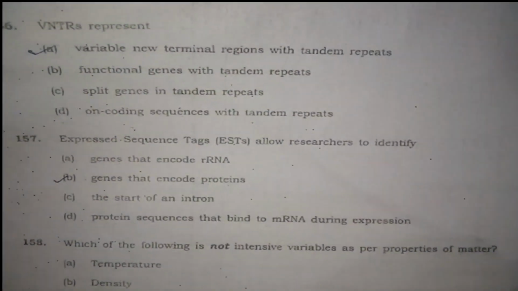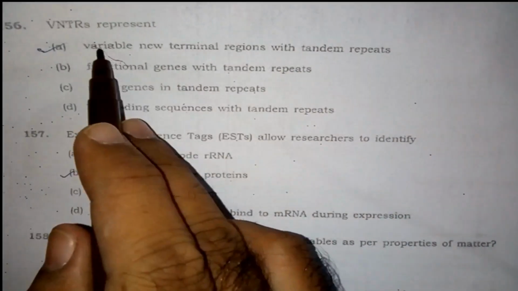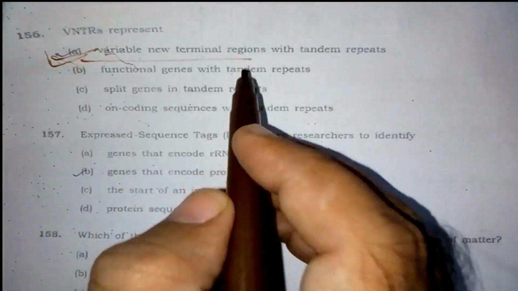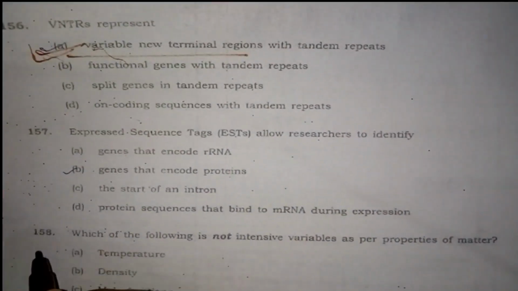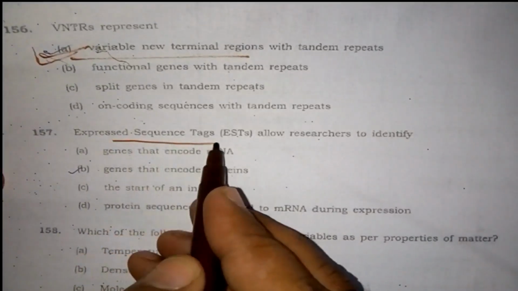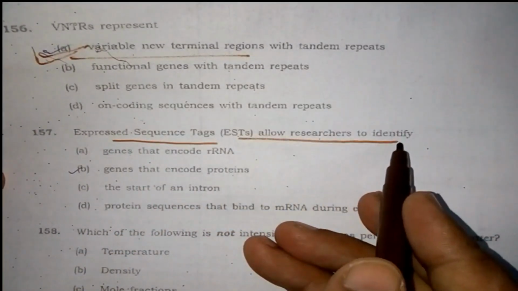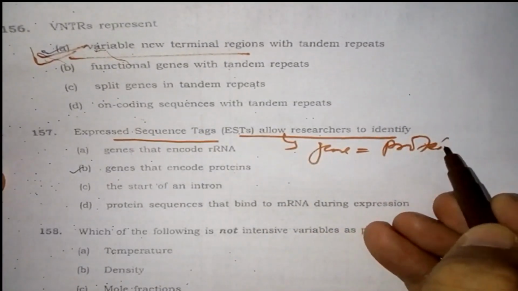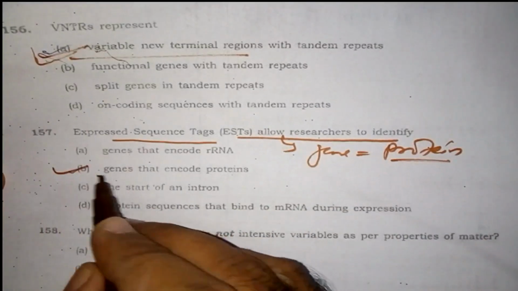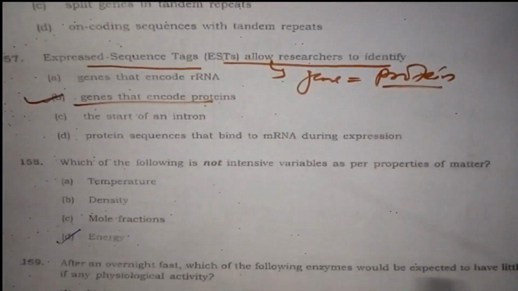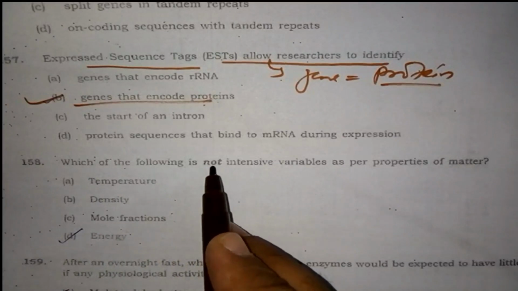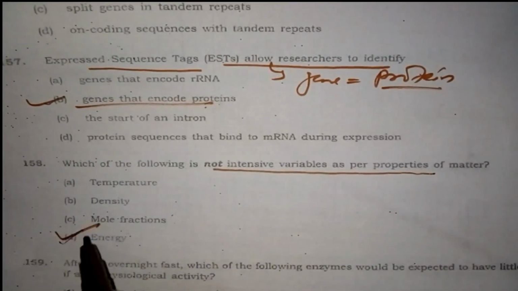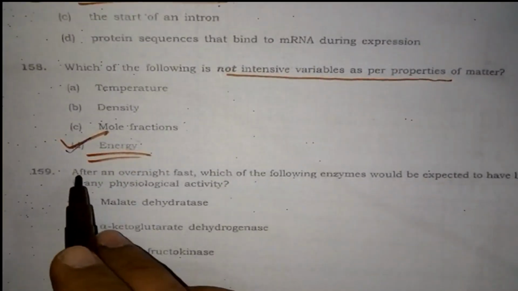Next question: VNTR, the full form is variable number tandem repeat. So the answer will be A. Next question 157: expressed sequence tags allow researchers to identify the expressed genes which form protein, which means gene expression is checked. Which of the following is not an intensive variable as well as property of matter? The answer will be energy. This is a chemistry question.